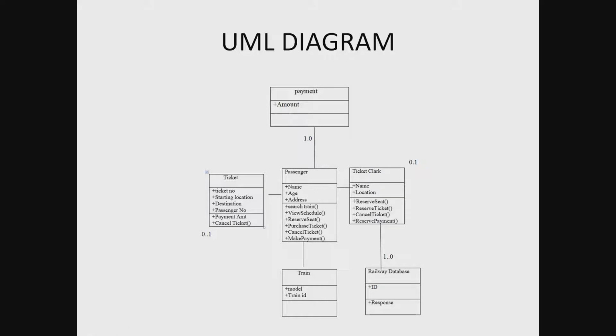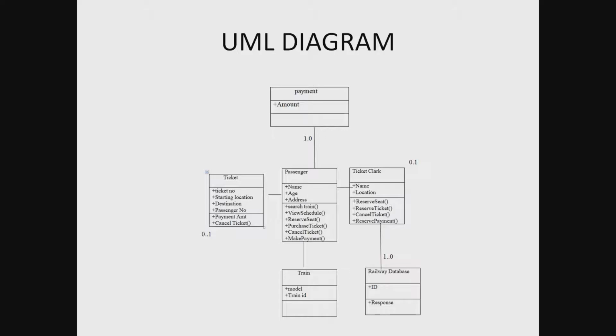In the UML diagram, the passenger fills in the ticket details: name, age, address, which train, view schedule, ticket number, cancel ticket, and any other changes can be done. In the ticket class, the ticket number, starting location, destination and passenger number are available.